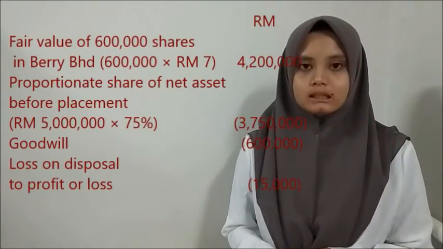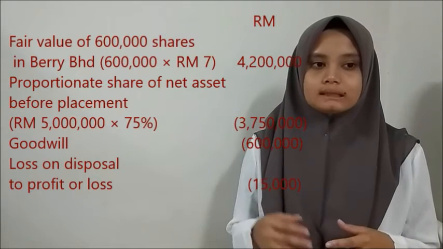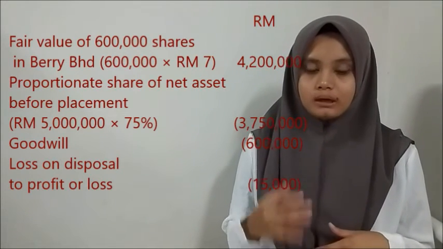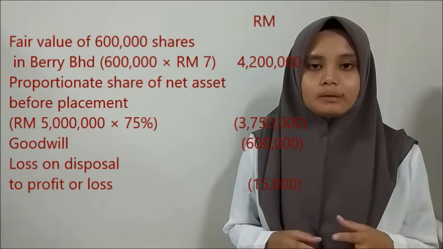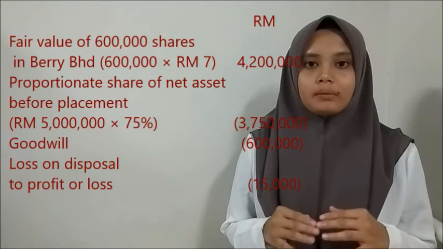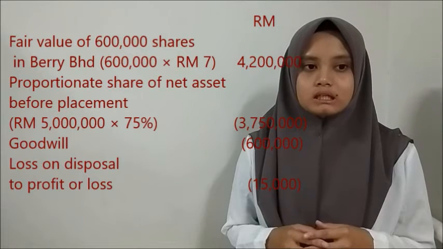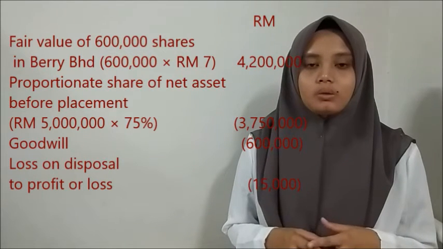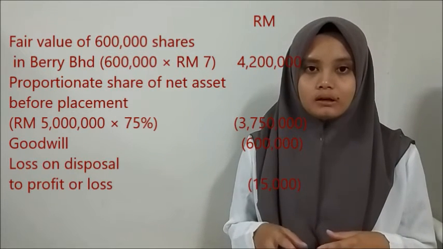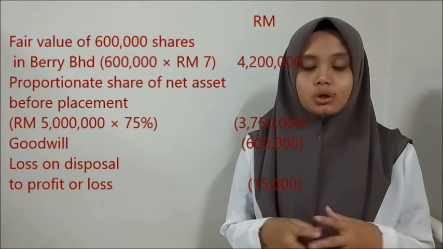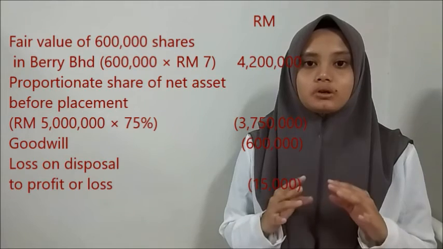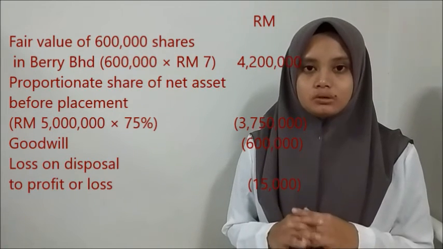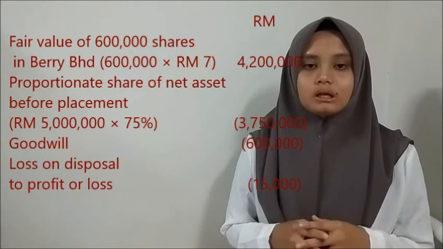For the calculation, fair value of the 600,000 shares in Barry Berhad times 7 ringgit, so we got 4,200,000, minus the proportionate share of the net asset before the placement, which is 3,750,000, minus the goodwill that we calculated before, which is 600,000. So we got a loss on this disposal to profit or loss, which is 15,000.